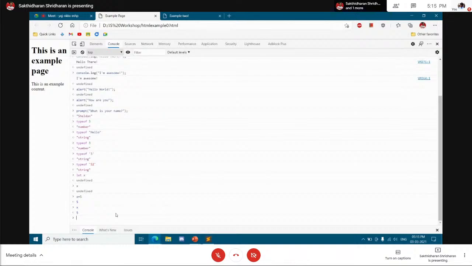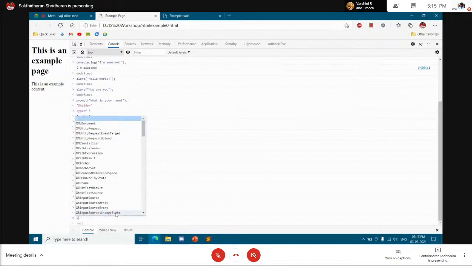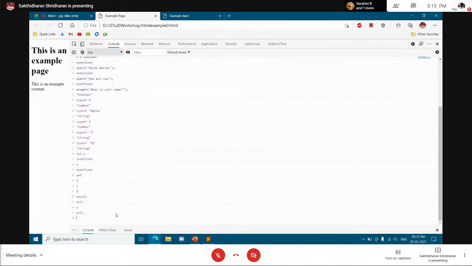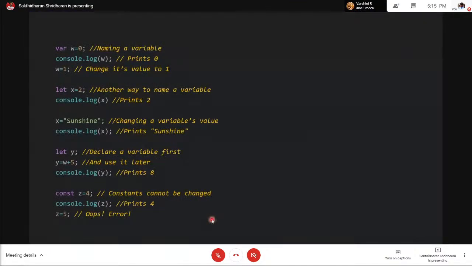Undefined means nothingness. But you might ask, what about null? Null is also nothing, but null is something that's explicitly specified. You explicitly specify that there is absolutely nothing in there. In the case of undefined, you don't specify anything, and undefined is kind of the default data returned for anything that you don't declare or that's not present. So that's how let works.